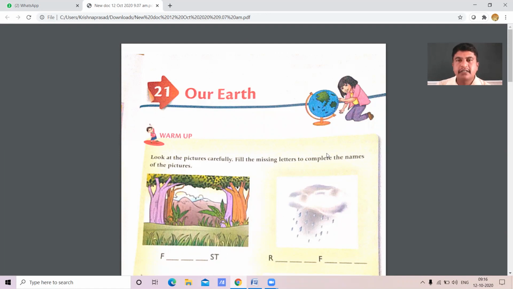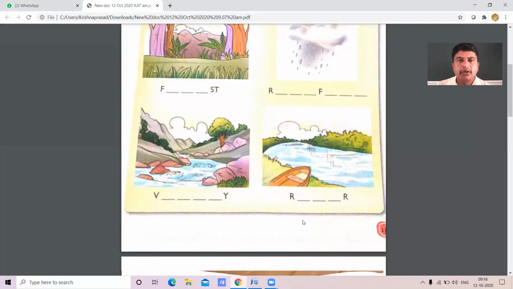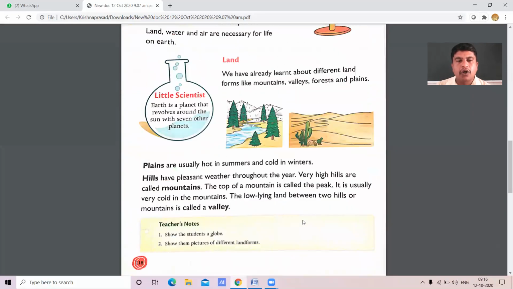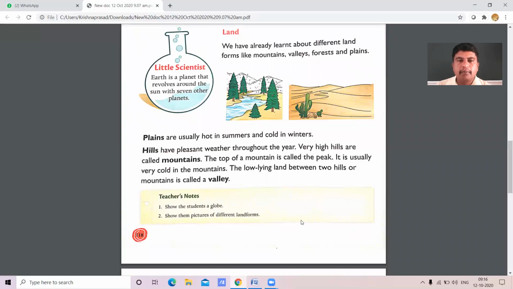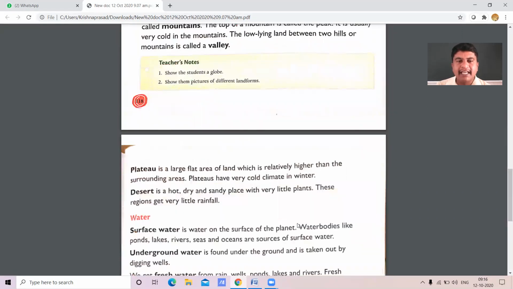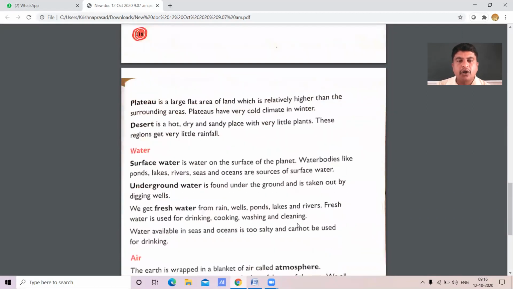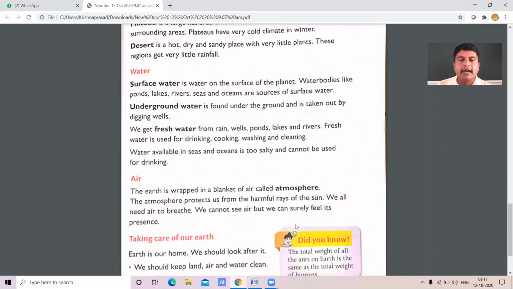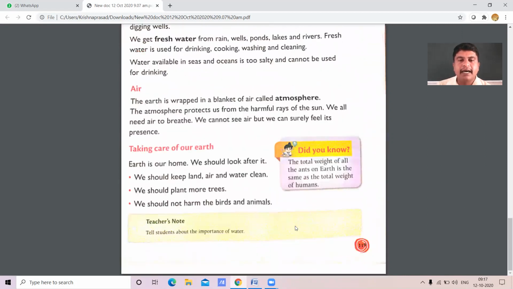See, dear students, we are all living on the earth. In this module, you will learn about the globe. You will study about land, and also about plains, hills, mountains, valleys, right? And also you will study about water, right? And you will be able to learn about air and taking care of our earth.